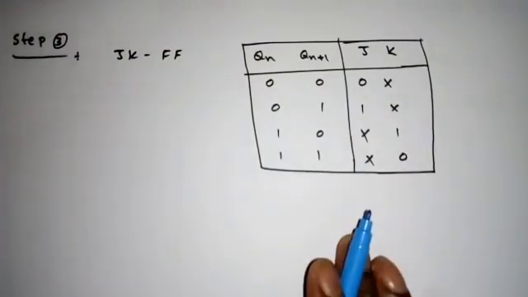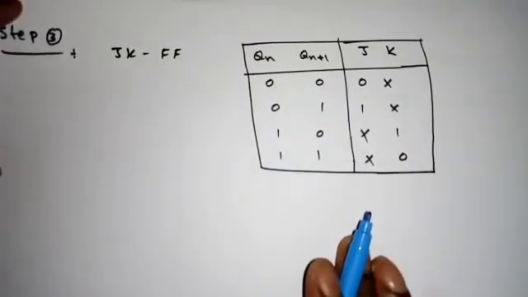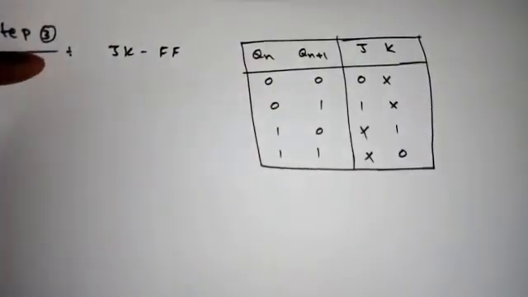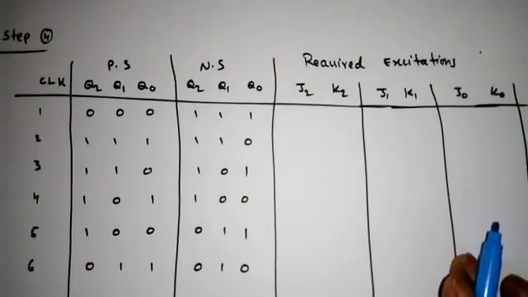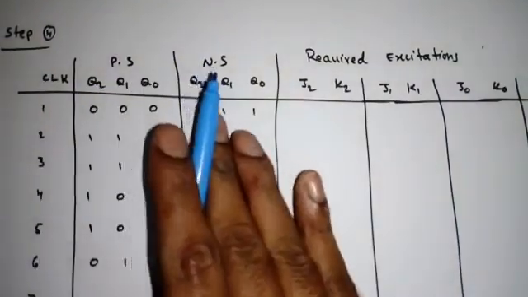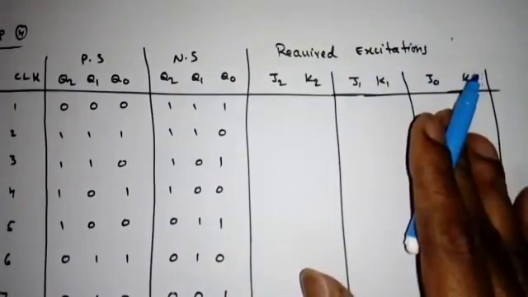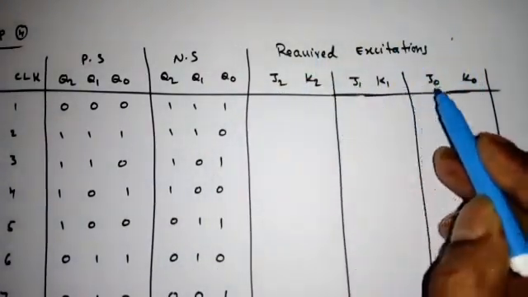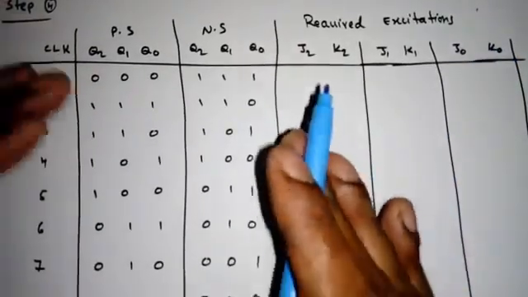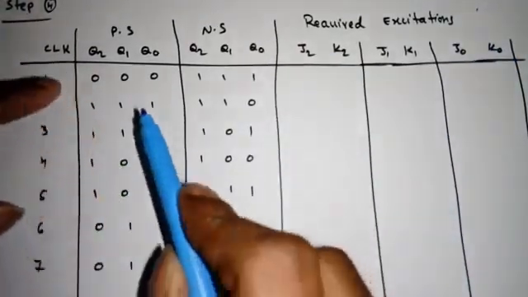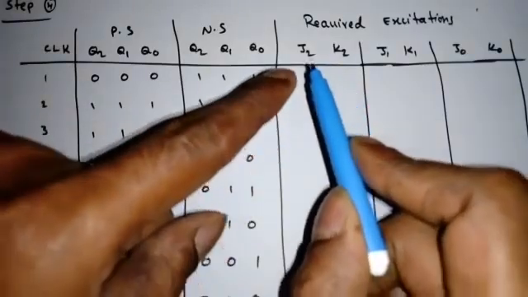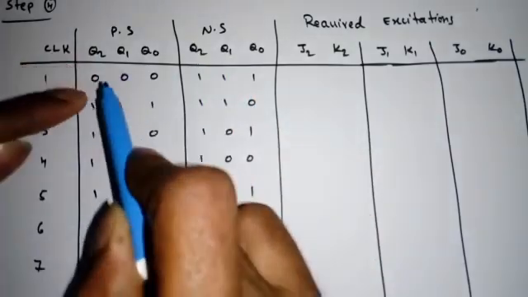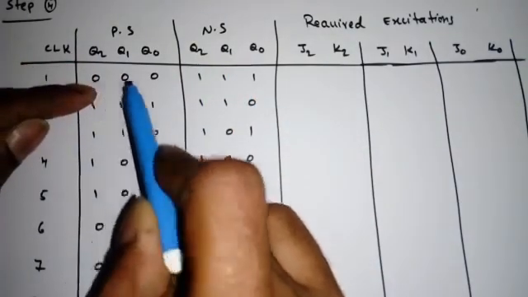So once we know this, the next step is we have to get the minimal expression for the flip-flops. How many flip-flops required? 3 flip-flops required. So this is step 4. This is the present state and this is the next state, and these are the excitations required for the 3 flip-flops: J2 K2, J1 K1, J0 K0. Now to get the inputs for J2 and K2, we have to see Q2 present state and Q2 next state. Q2 present state is 0, next state is 1.